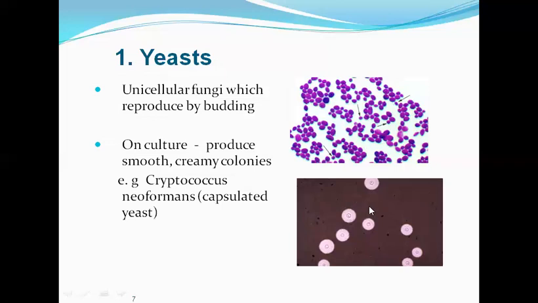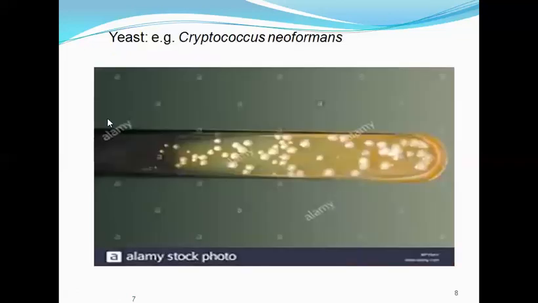This is a characteristic feature when we stain Cryptococcus neoformans by a negative staining method, the India ink staining method. This is a slant showing growth of Cryptococcus neoformans on Sabouraud dextrose agar. We can see white or off-white colonies with a smooth consistency.